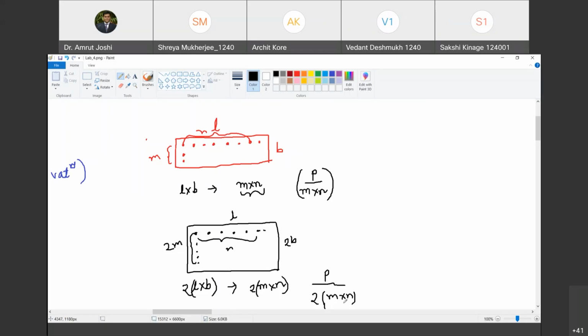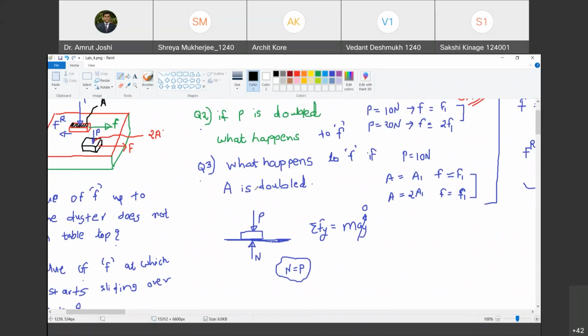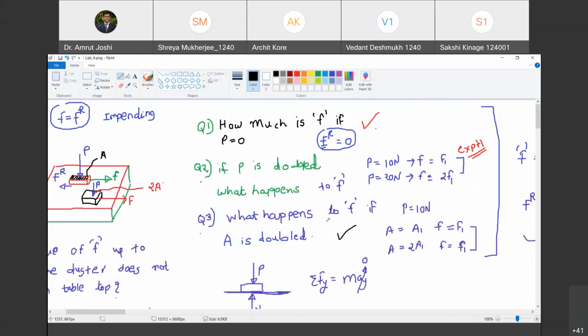And the number of crest and trough interactions has increased by twice. So these are counterbalancing effects. Are you able to understand what I'm trying to say? Yes, sir. So the third part is philosophically okay. What happens to F if area is doubled? The frictional force that can be offered remains unaffected even if we double the area in contact, provided P is safe. Are you with me? Yes, sir. Okay, so we have answered these three questions.